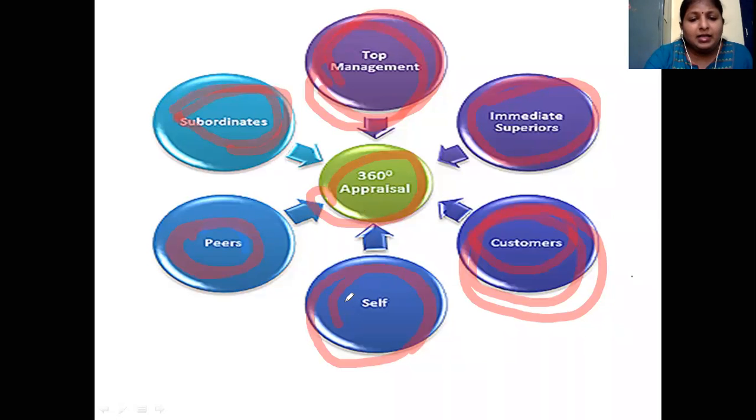And the last one is self appraisal. So you will be given a form to be filled in regarding your performance in the last quarter, annual or biannual appraisal. So you have to fill in the data there, what all you have done, how much work you have done, how you rate yourself on various factors. So you will be filling up a questionnaire on your own regarding your own performance. So from all the sources, the information is collected. That is why it is called a 360 degrees appraisal technique.